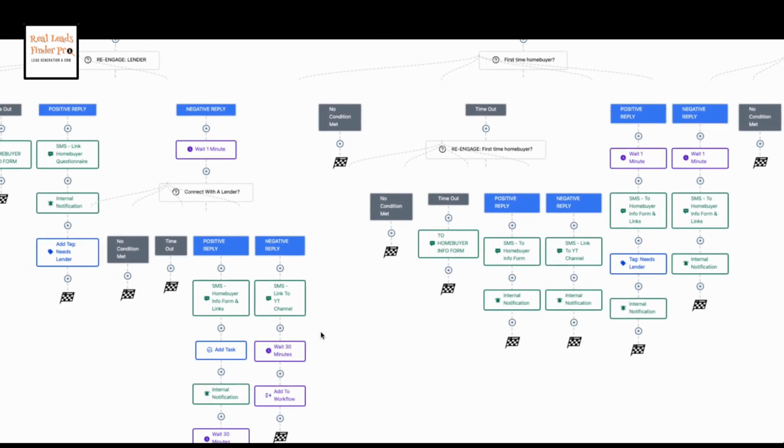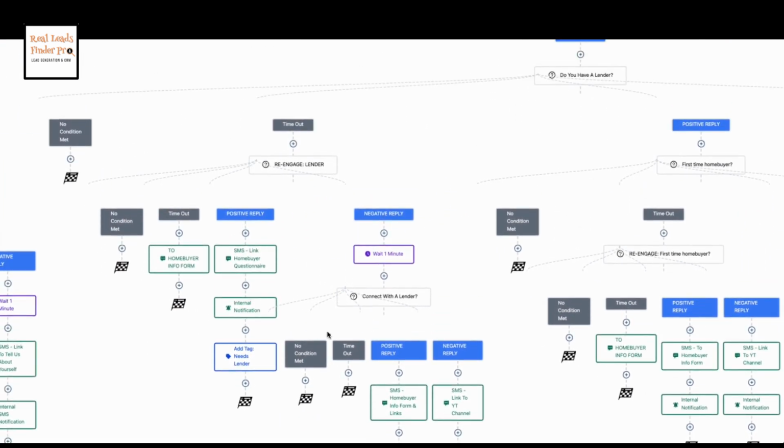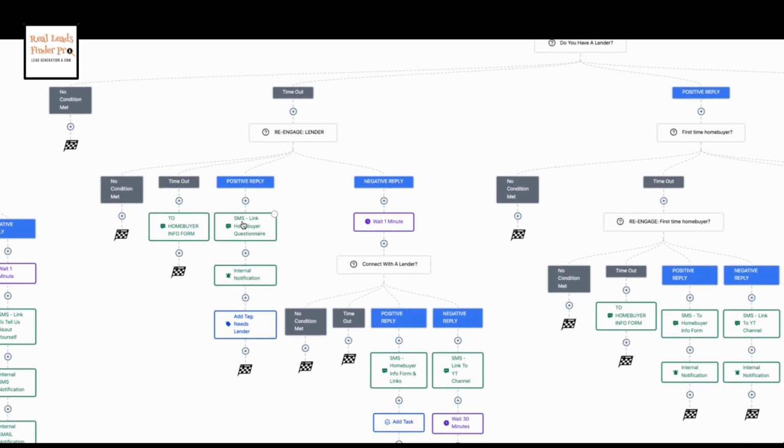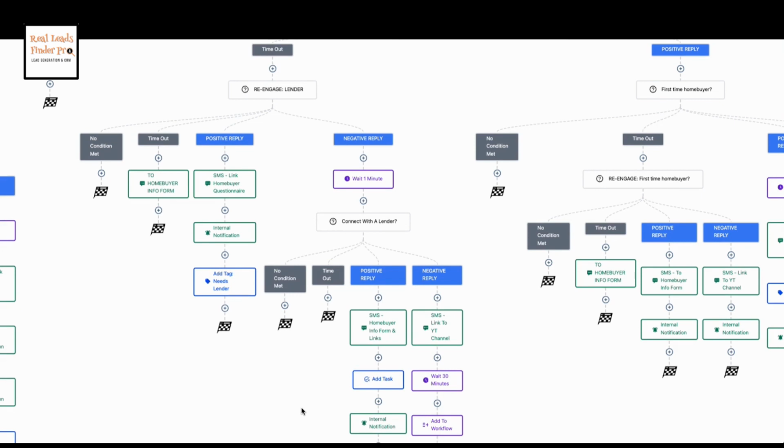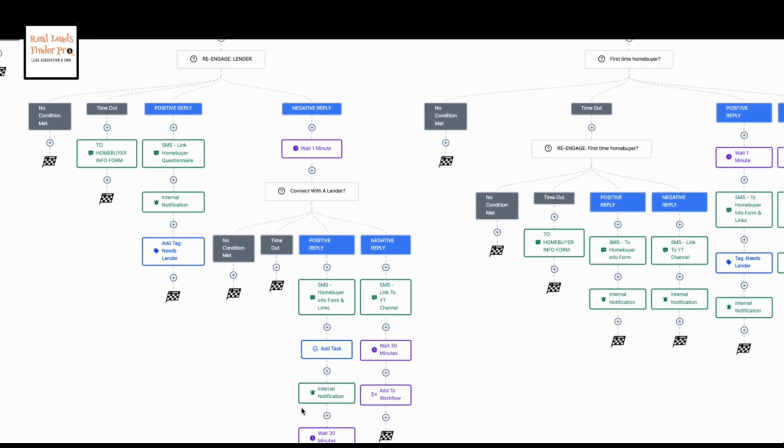Now, I also want to show you very quickly how in the text messages you can insert links. So you can set up forms for them to fill out. In this case, she has a home buyer questionnaire form. You could also put links to your social media or your YouTube channel or a video, or you can connect them to another workflow, like an email drip campaign. It all depends on you.